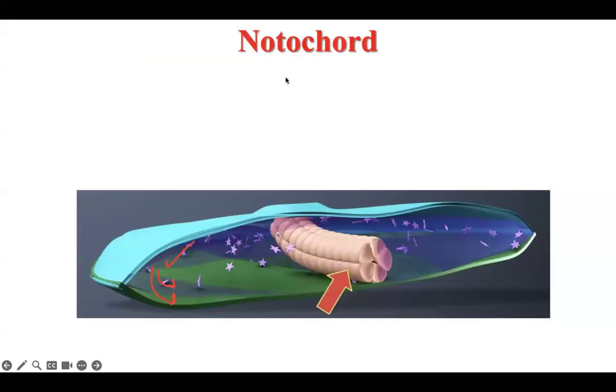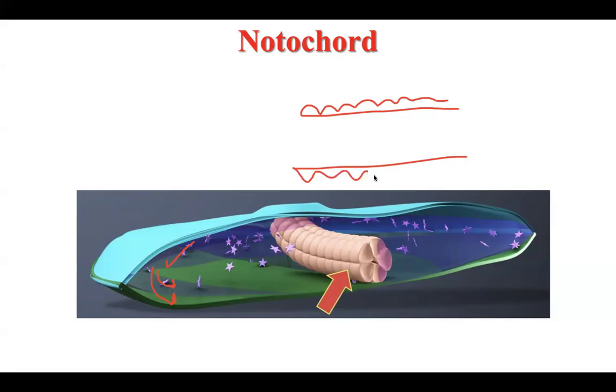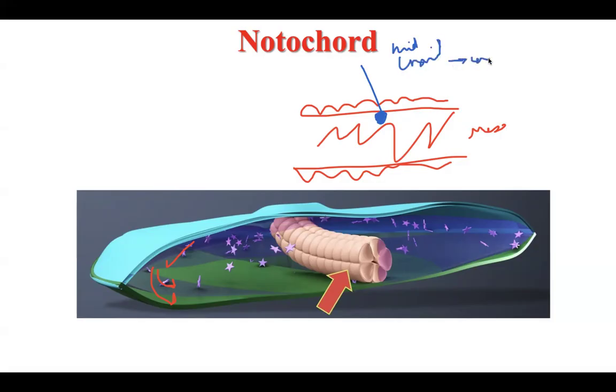Okay. The next topic, number 4: what is named notochord? We have here ectoderm, below it endoderm, and in between mesoderm. In the middle of the mesoderm, in the midline of the body, we have a cord. What is the name of this cord? Notochord. It is in the midline and extends from the cranial to the caudal end of the embryo, and lies in the mesoderm.